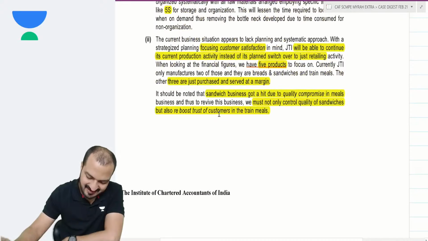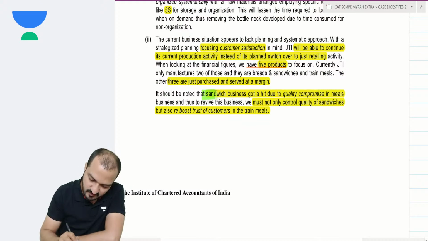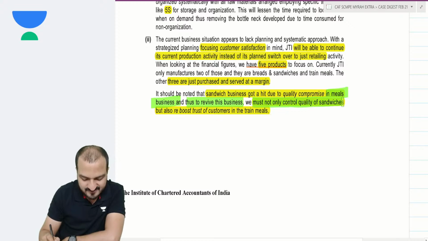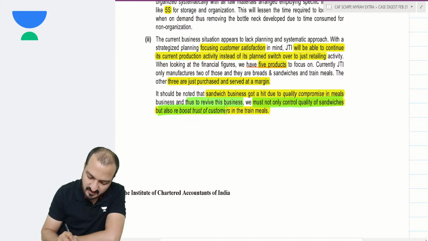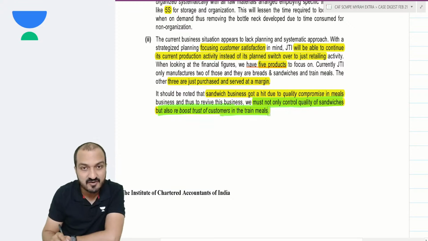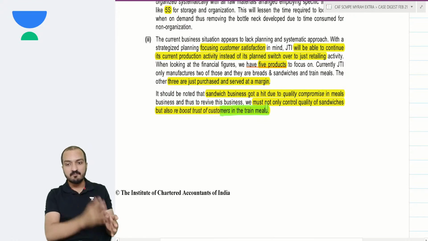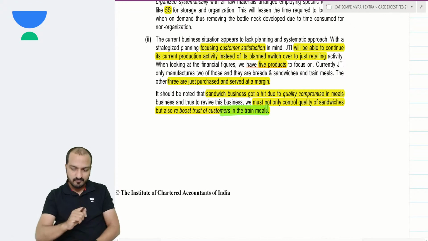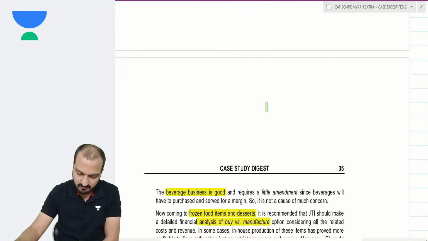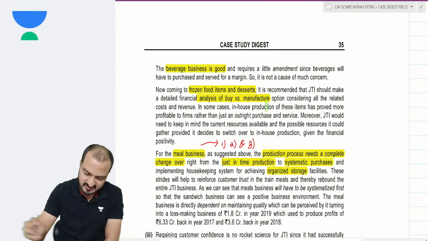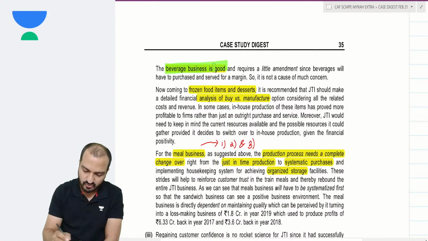First of all, I say that the sandwich business got a hit due to quality compromise in meals. To revive this business, we must not only control quality of sandwiches, but also reboost the trust of customers in the train meals. So you need to improve the quality in the meal business. Beverage business is still good, so nothing to do there.